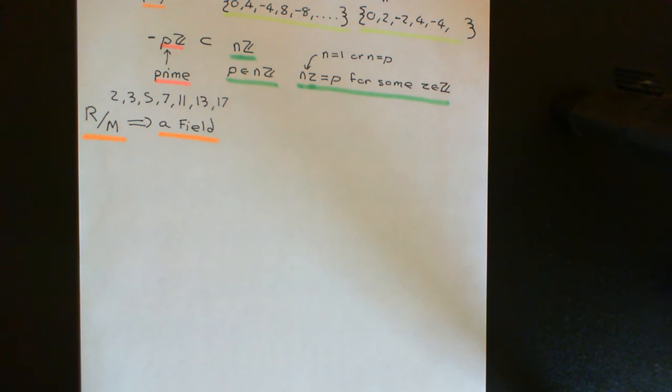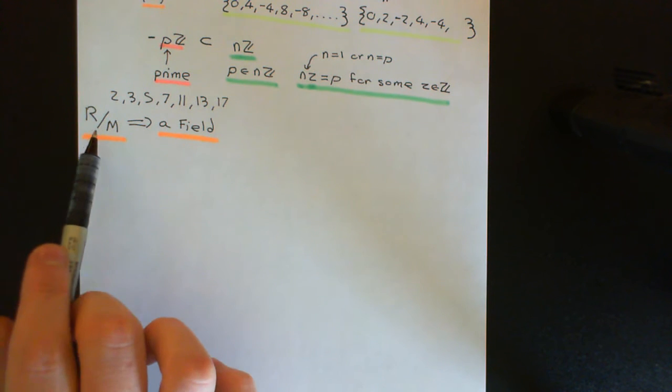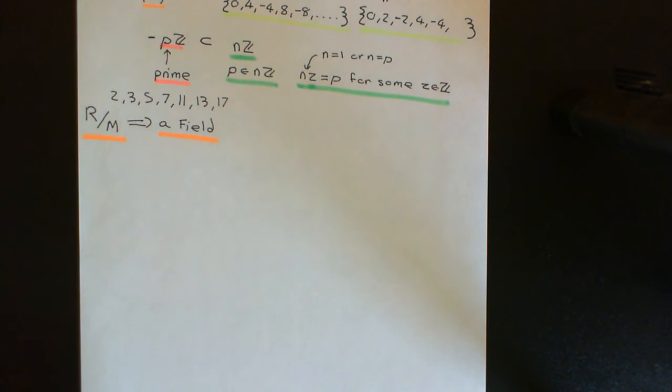The quotient ring that we get here will be a very special ring. It will actually satisfy the axioms of a field. Now how are we going to show that that is the case? What we're going to show is that if this is a maximal ideal that we're quotienting out by, the quotient ring will have only two ideals, namely the zero ideal and the unit ideal. And we know that any commutative ring that only has two ideals, the zero ideal and the unit ideal, is going to be a field.